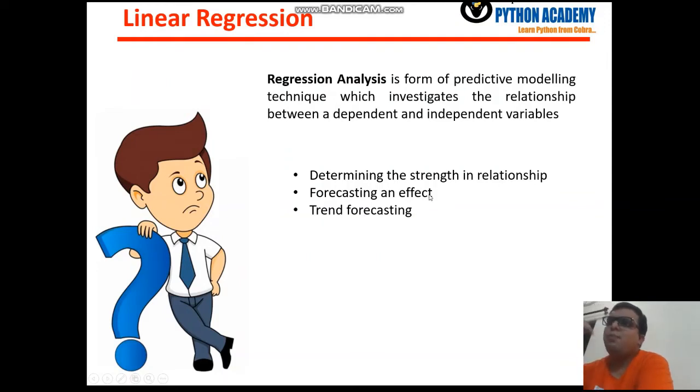So you can easily predict what will happen after 10 days or 20 days, and you can find the trend of your data, whether it will increase or decrease, easily using linear regression.